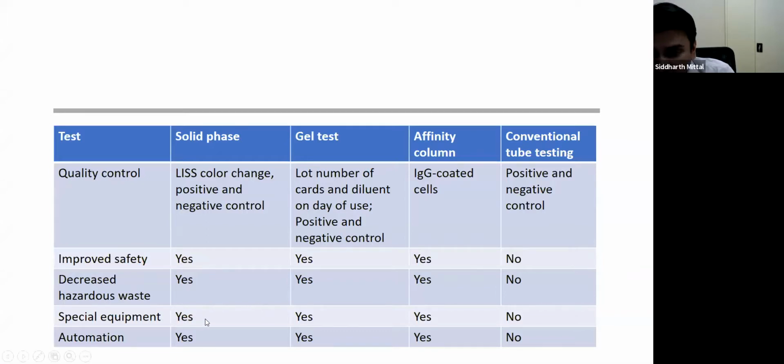Now, one of the disadvantages is that we need special equipment in all these methods. Solid phase requires a microplate reader and incubator. Gel test requires special pipettes and centrifuges. Affinity column again requires special pipettes and centrifuges, but not tube testing. Tube testing just requires a plain laboratory centrifuge and glass test tubes. Now, automation is available in all these three technologies, but not for tube testing. So this is the comparison of various characteristics.